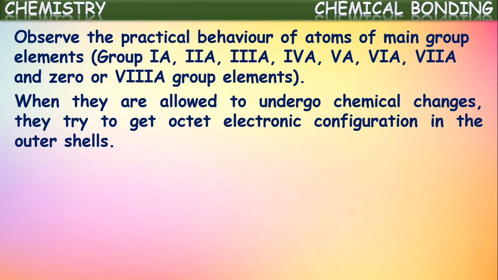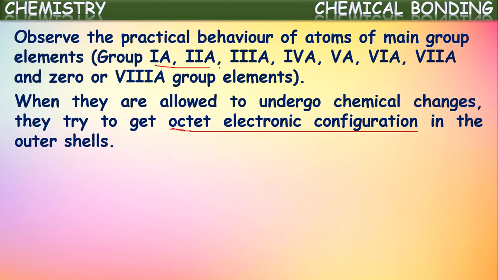Octet electron configuration means getting 8 electrons in the outermost shell. Here oct represents 8. Getting 8 electrons in the outermost shell gives extra stability to the atoms. They become least reactive and highly stable by having 8 electrons in the outermost shell. That configuration is called octet electronic configuration.